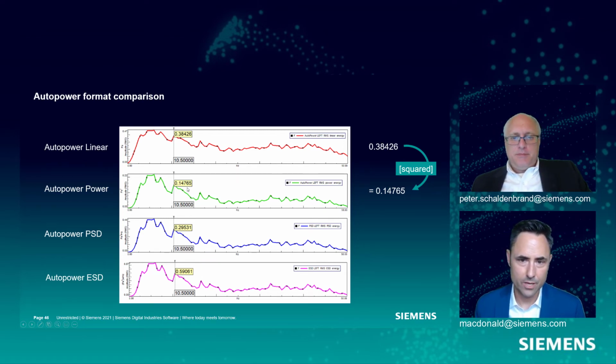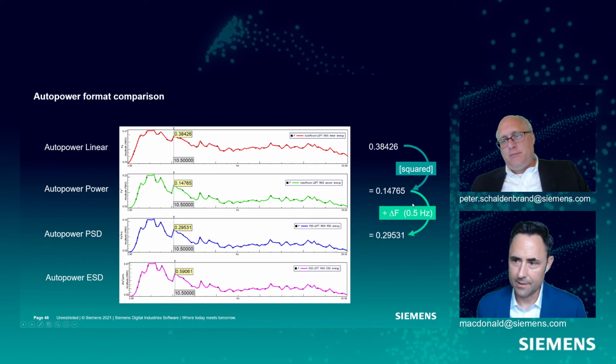That's the amplitude of the AutoPower spectrum. Now, if I want to go to PSD, do you remember what I do to get a PSD? You take the squared number and divide it by the delta F, or the hertz, right? That's right. So in this case, my delta F is a half a hertz, and so I divide this value by a half, and I get this 0.29531.